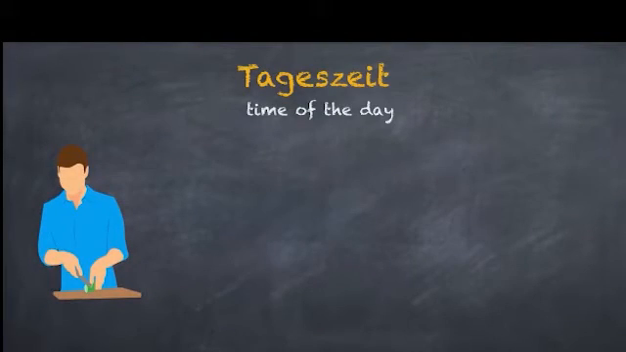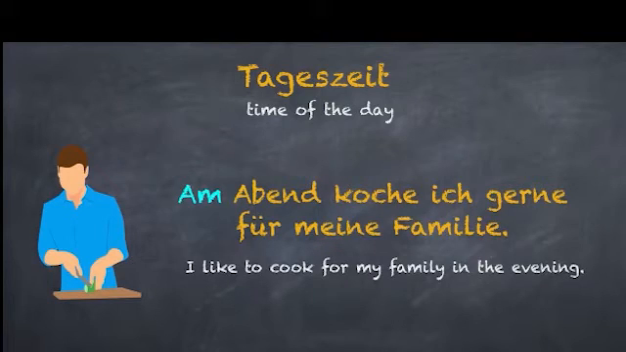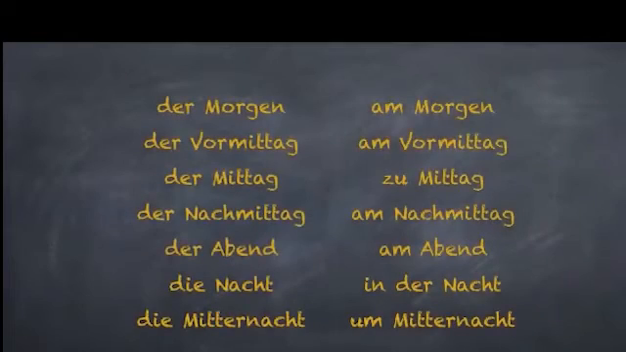You would also use am when you're talking about the weekend. Am Wochenende sind wir nach München gefahren. Am is also used with Tageszeit. Let's look at an example. Am Abend koche ich gerne für meine Familie. But in this case, there are a few exceptions.